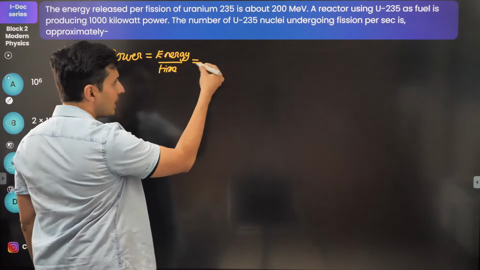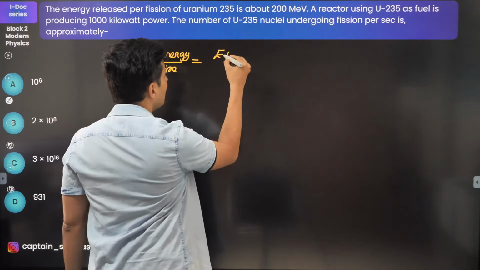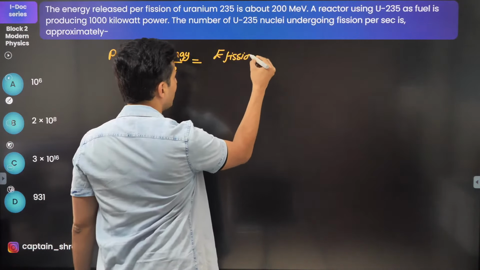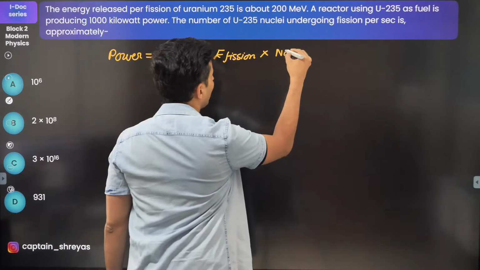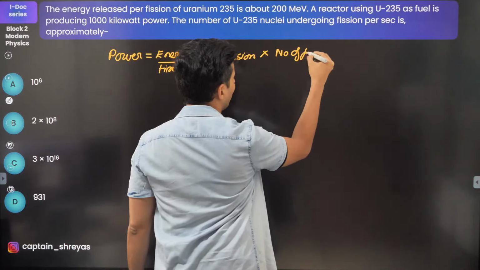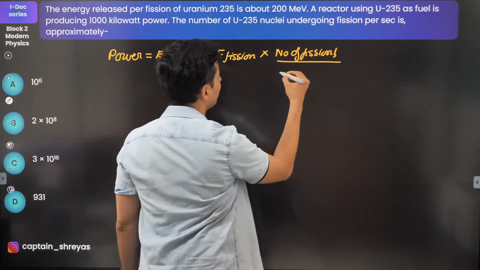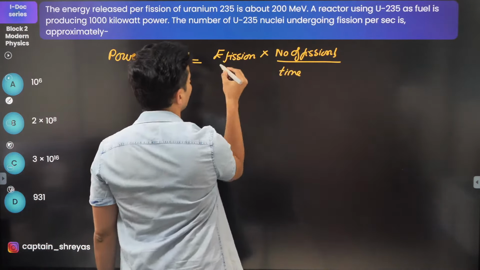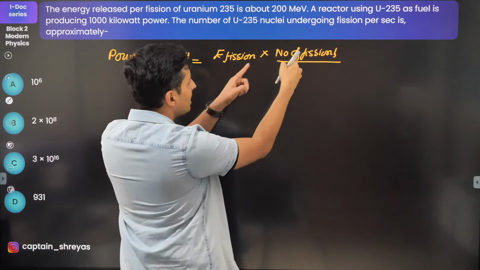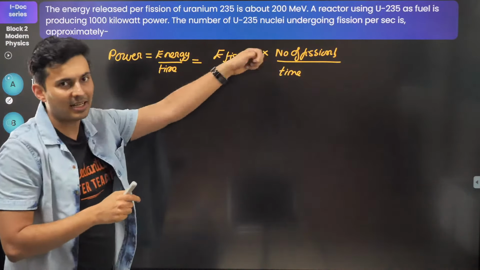Now the energy as such is the energy per fission multiplied by the number of fissions, the whole thing divided by time, of course. Number of fissions per unit time is exactly what is asked.